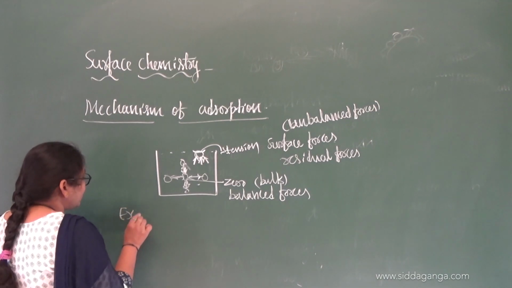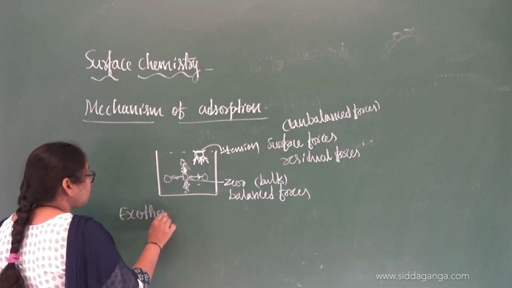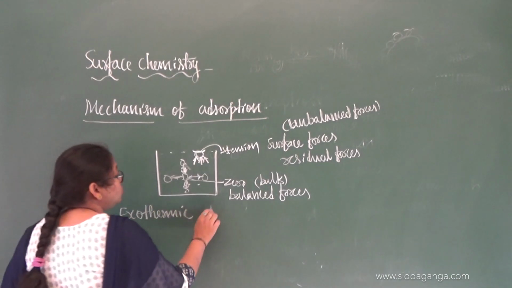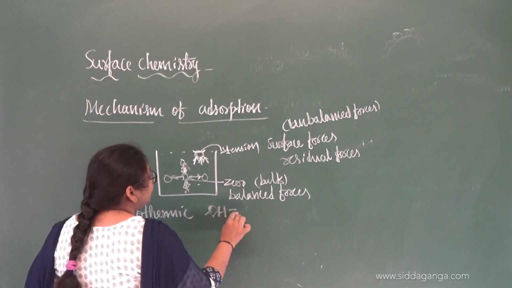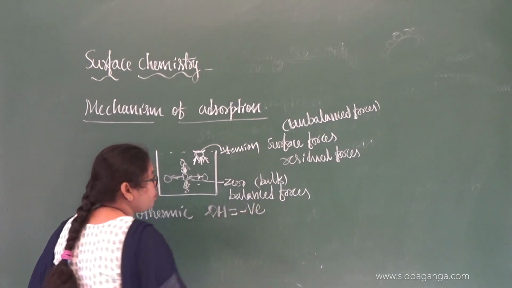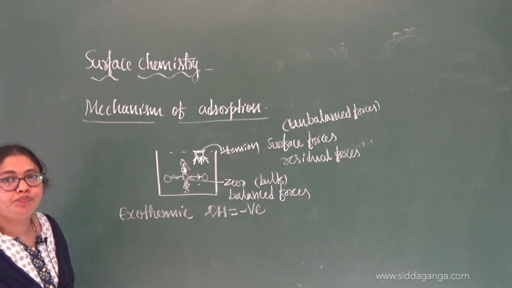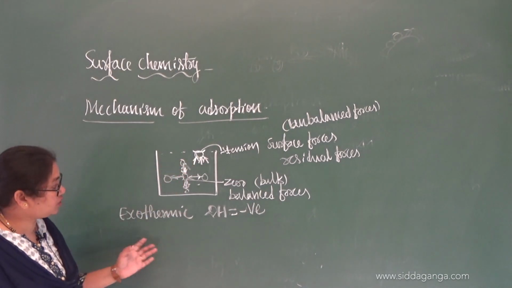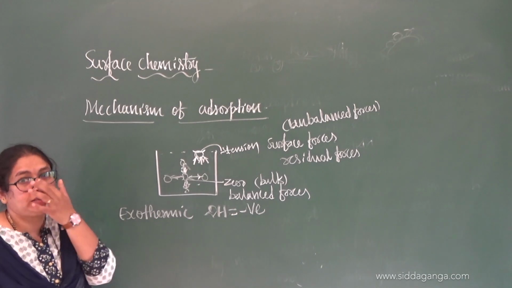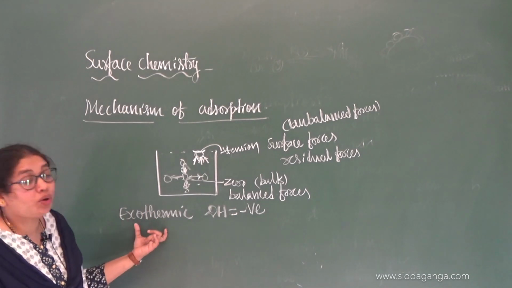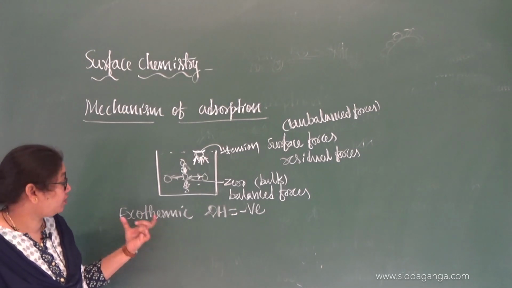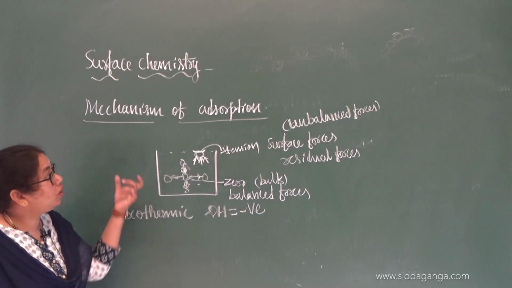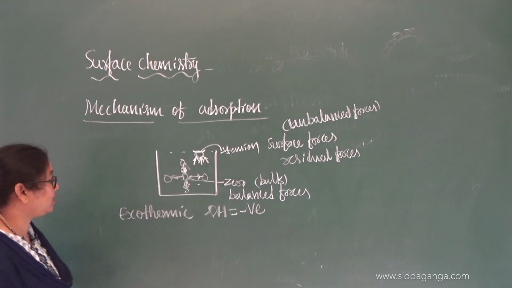Then, a very important concept here: adsorption is exothermic. What is the nature of this adsorption? Adsorption is exothermic. That's why delta H will always be negative. As there is a decrease in the residual forces, those forces will come out in the form of heat. So that's why we call it an exothermic reaction. Adsorption is always exothermic.